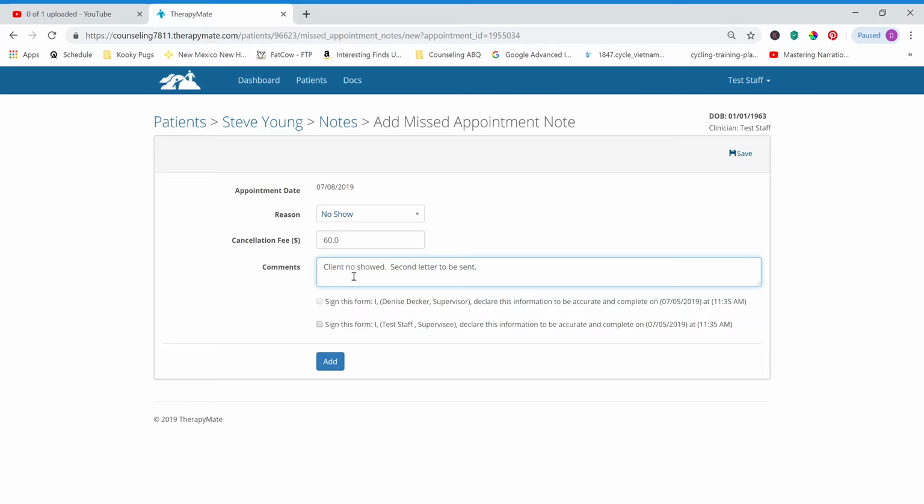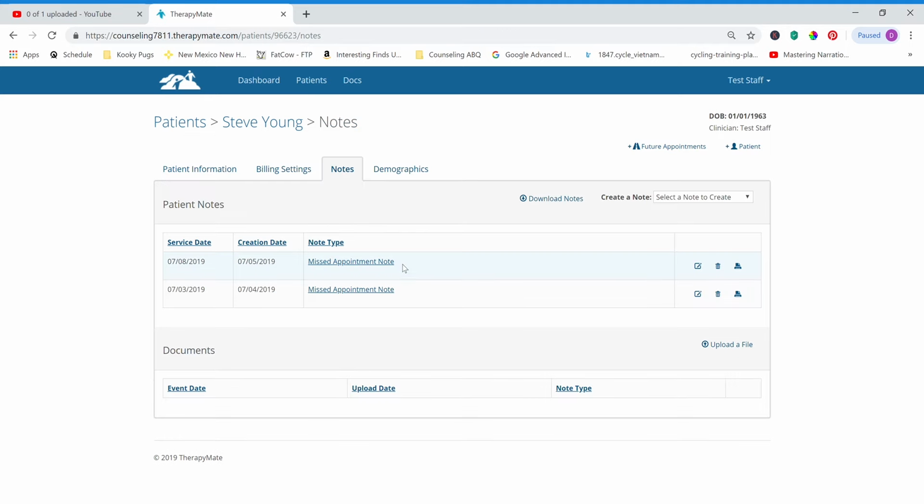If it's the first letter to be sent, again, you can erase that and put 0. But if it's a second letter, you want to make sure you leave the 60 in there. And you make the note. And there it is, missed appointment, the second one. And in a minute, we're going to show you how to notify the front desk that you want that letter sent. But let's do one more.